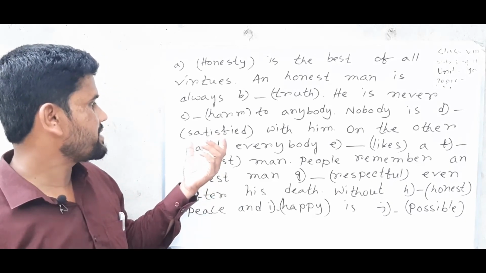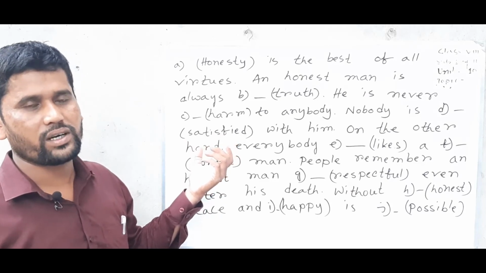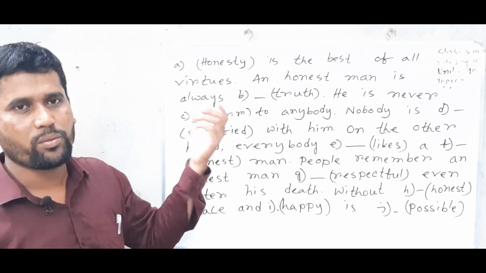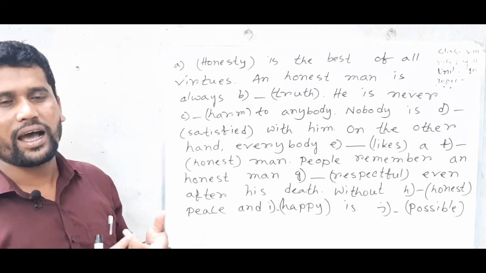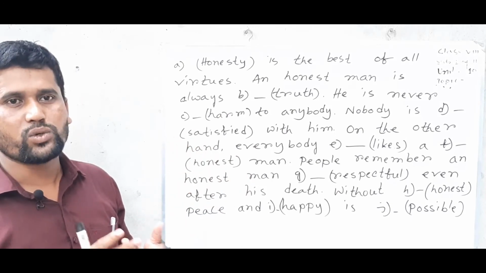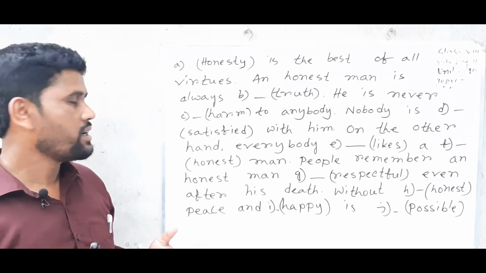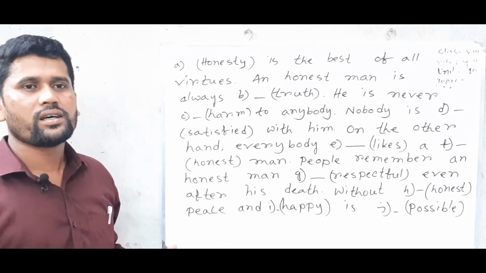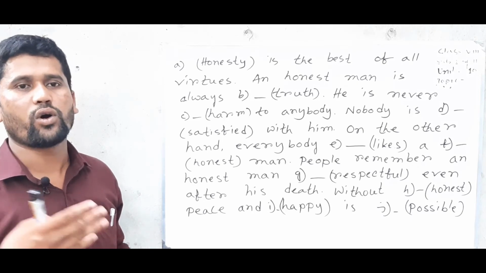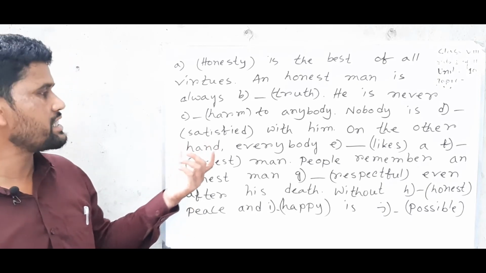So satisfied, if we want to make the word opposite, we can use dis: dissatisfied. Im, ir, il, in, un, de, dis, mis, those prefixes we use for opposite meaning. So dissatisfied.